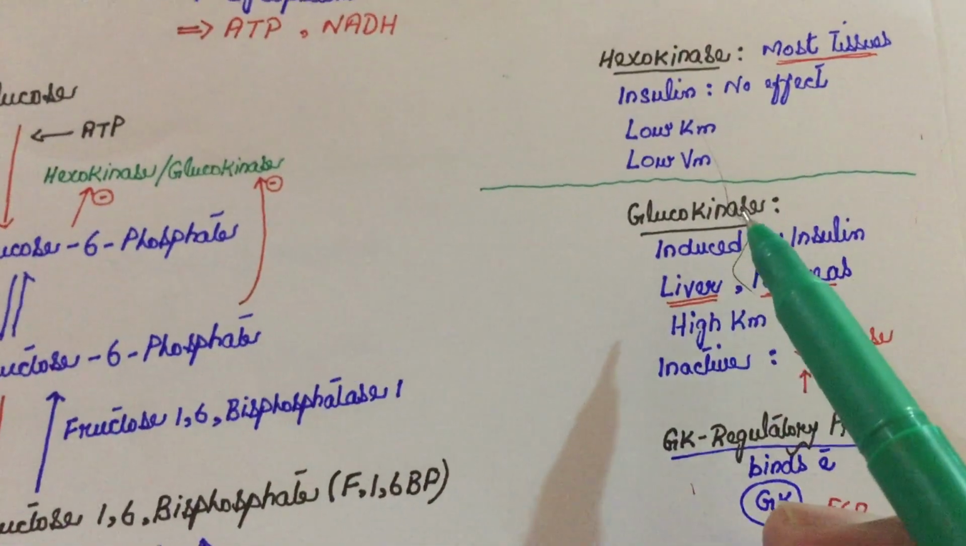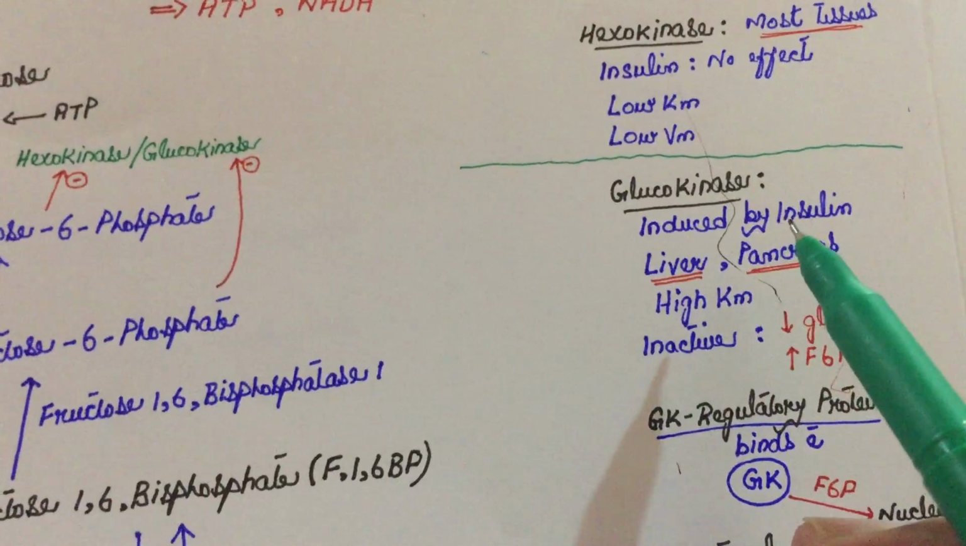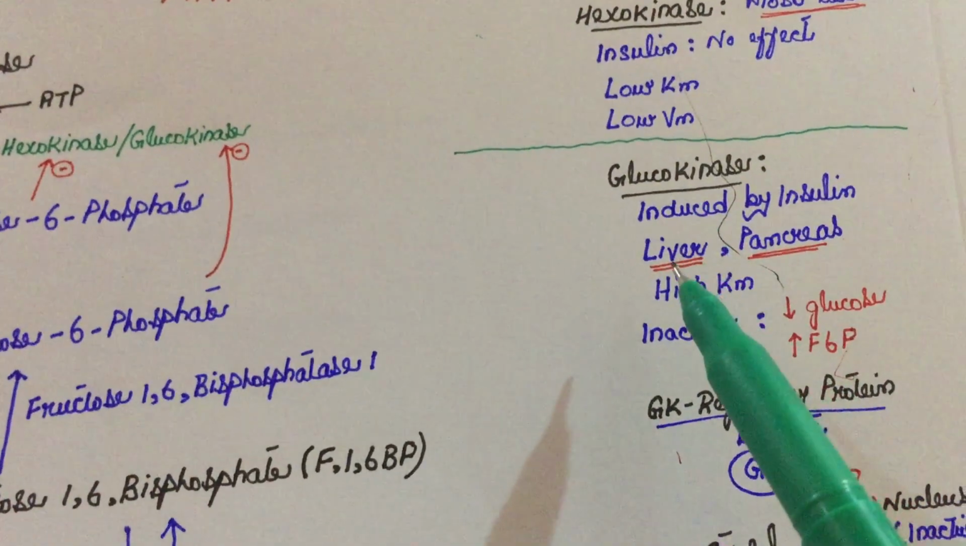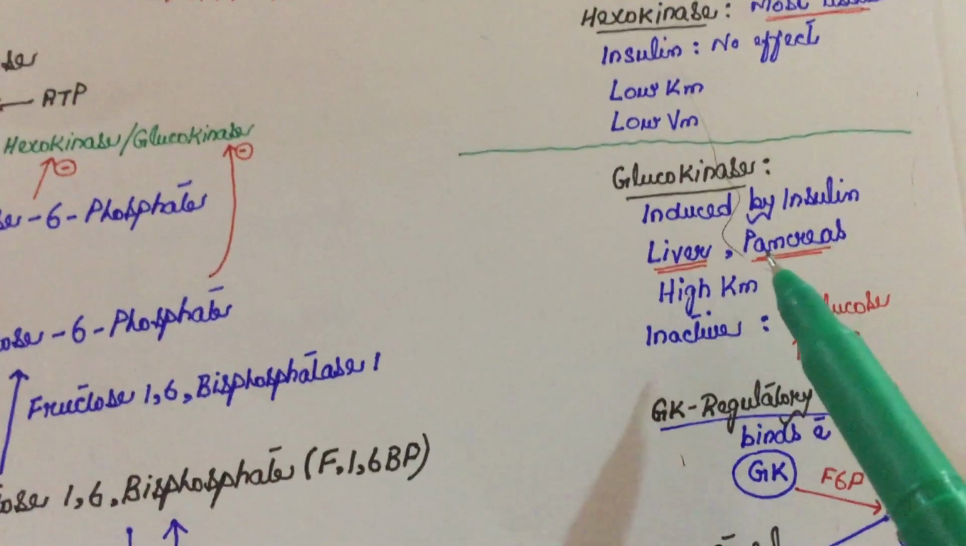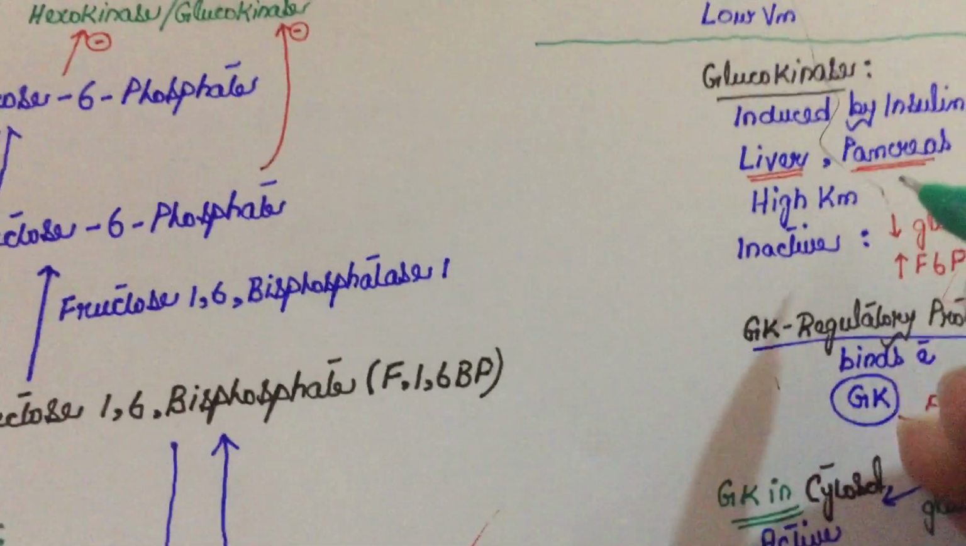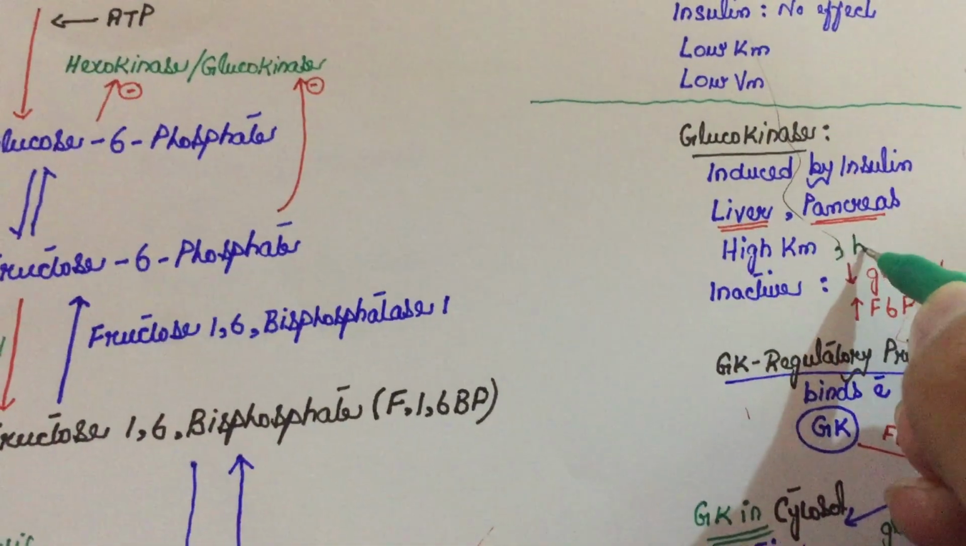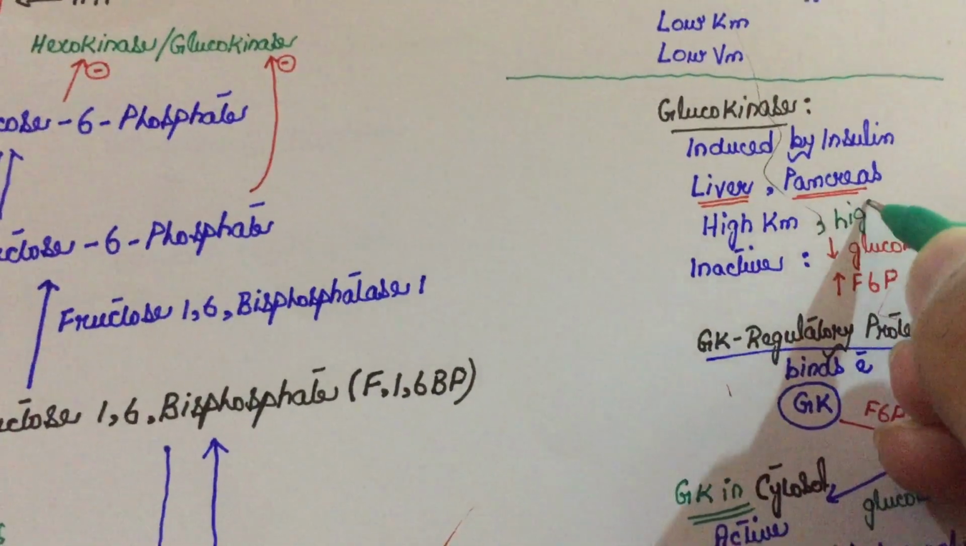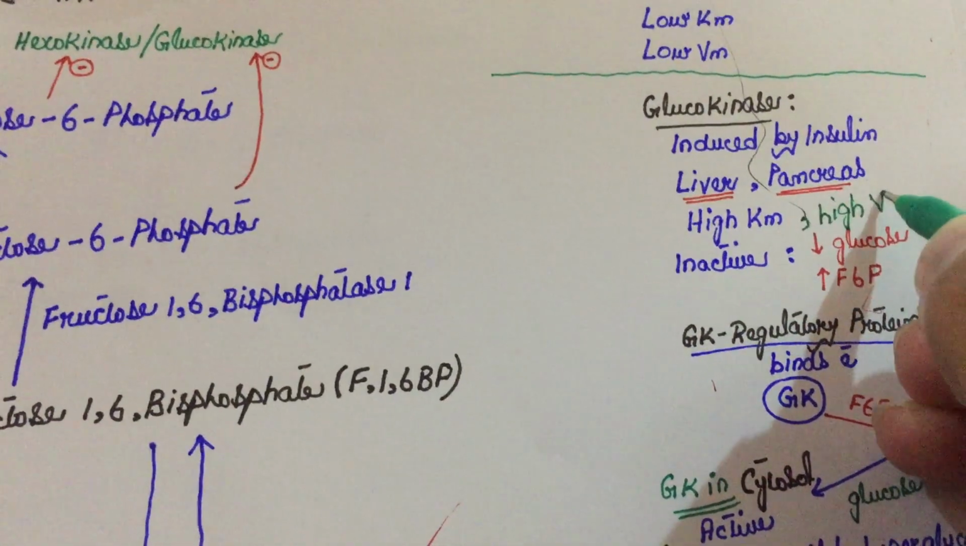Now we talk about glucokinase. Glucokinase is induced by insulin. It is only present in the liver and pancreas, and it has a very high Km, and also I would like to tell you that it has a very high Vm.